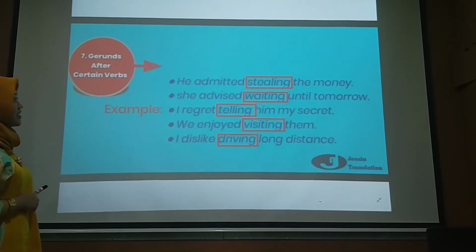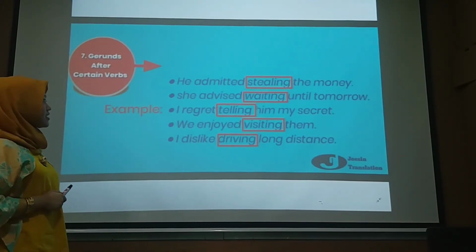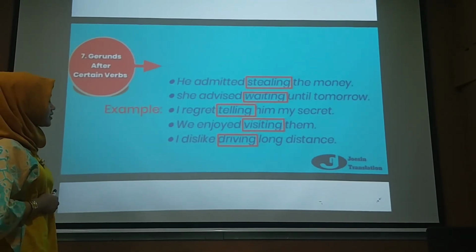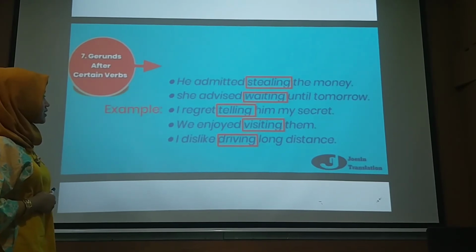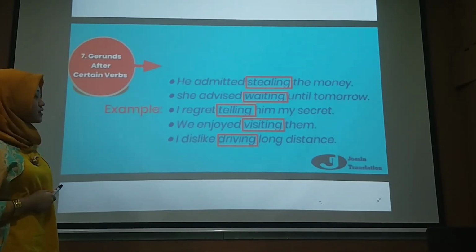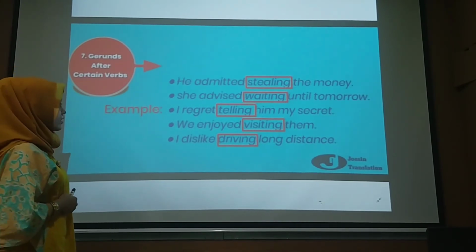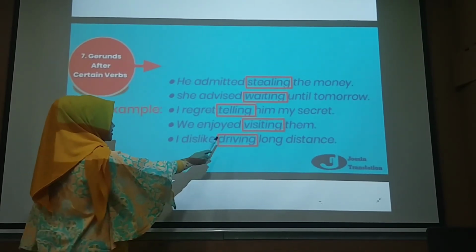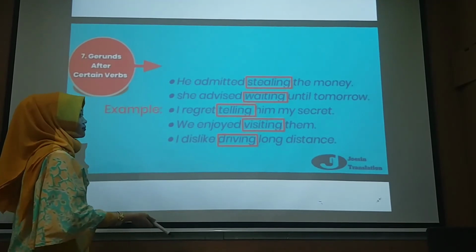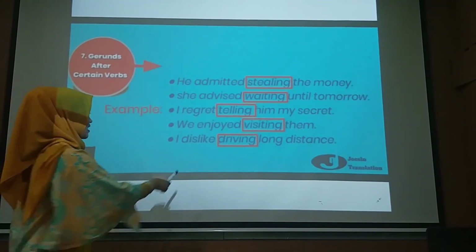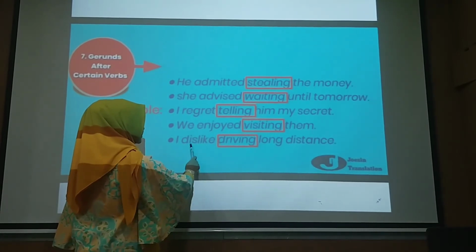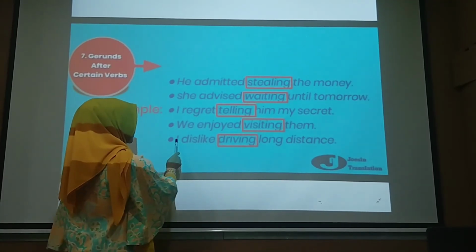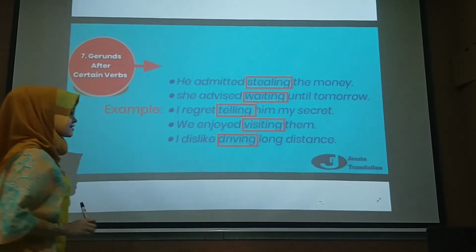The example, he admitted stealing the money. She advised waiting until tomorrow. I regret telling him my secret. We enjoyed visiting them. I dislike driving long distance. If you found two verbs, the second verb becomes verb plus ing. Dislike driving, not dislike and drive. The true word is I dislike driving. Next.